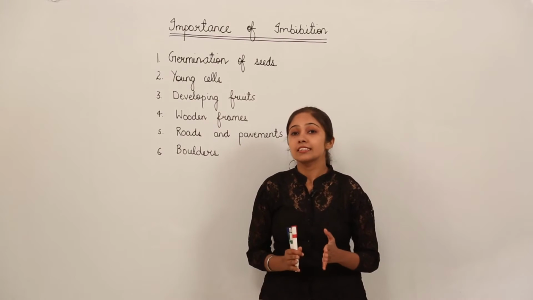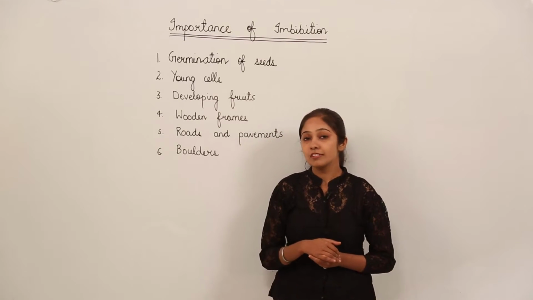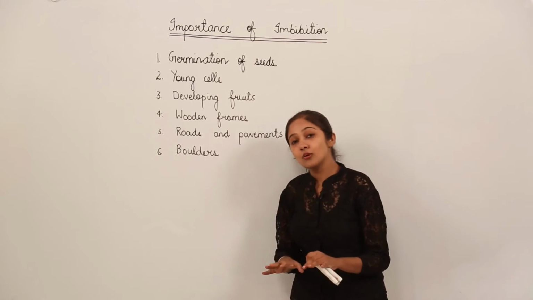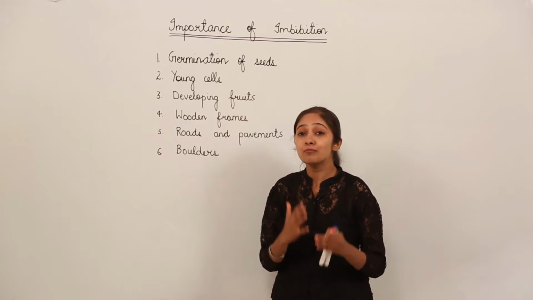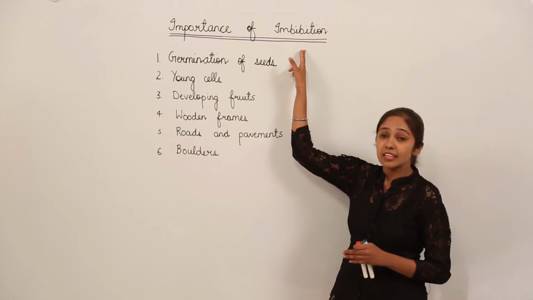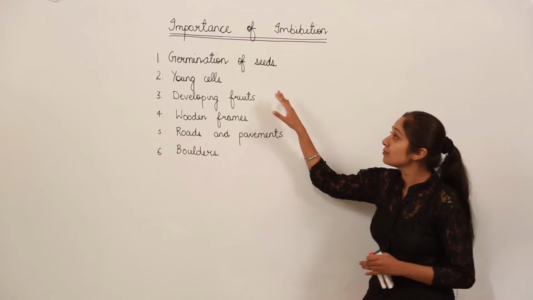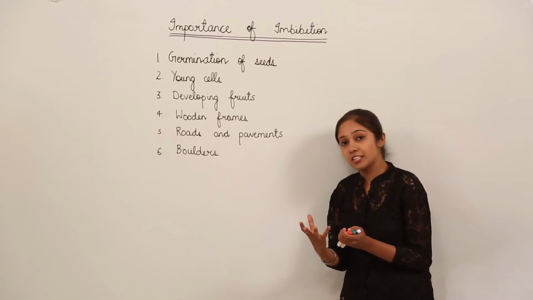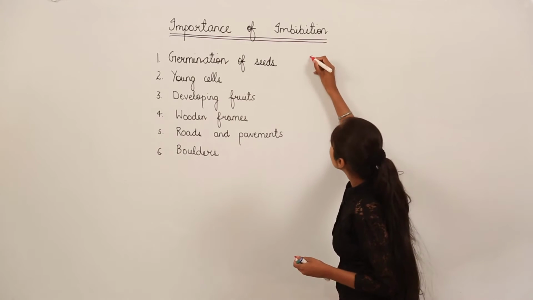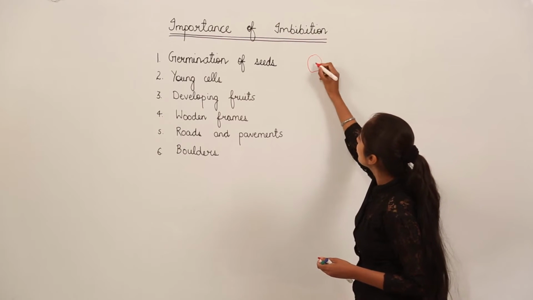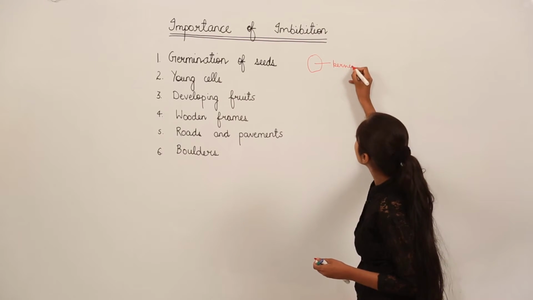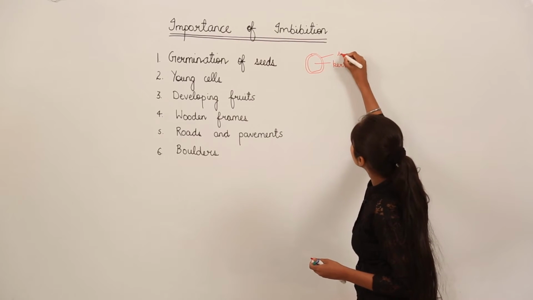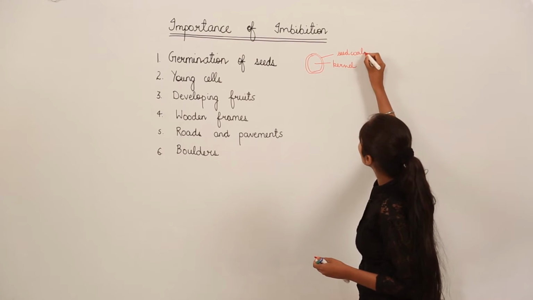Now, after discussing the factors which affect imbibition, we'll come to the importance of imbibition. I hope till now you all have an idea of how important this process of imbibition is for plants. In plants, it is helpful in the germination of seeds. How do seeds germinate by this process? The inside of the seed is known as the kernel, and the outside region is the seed coat.